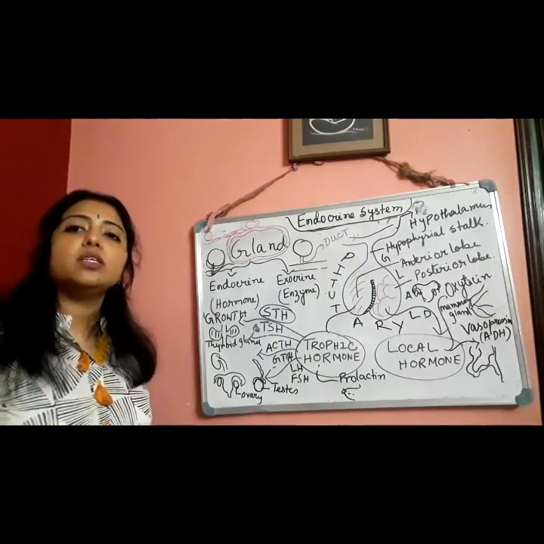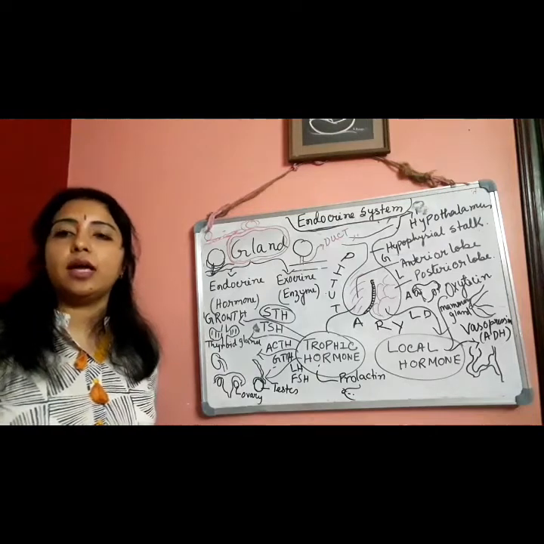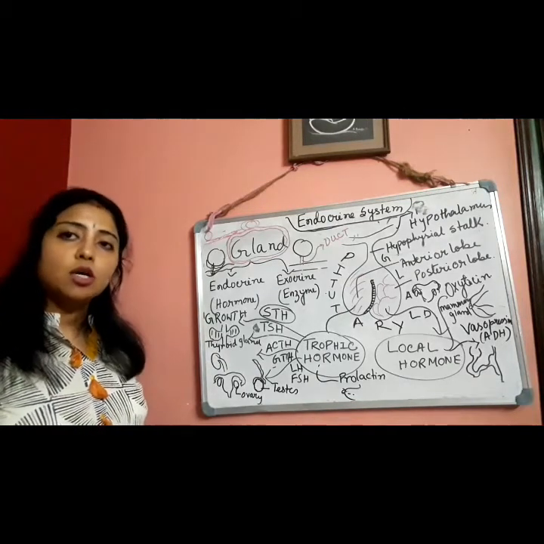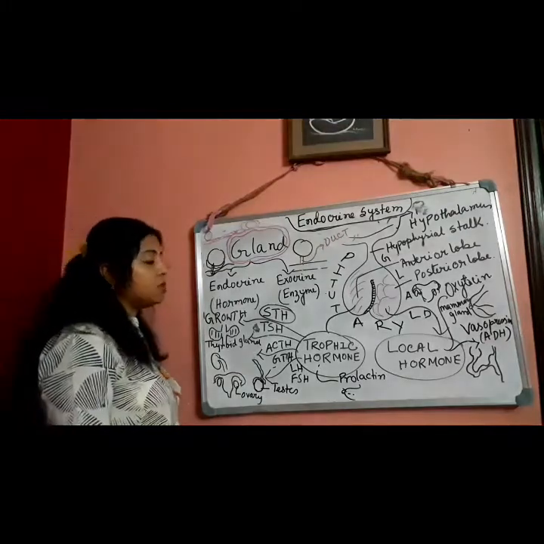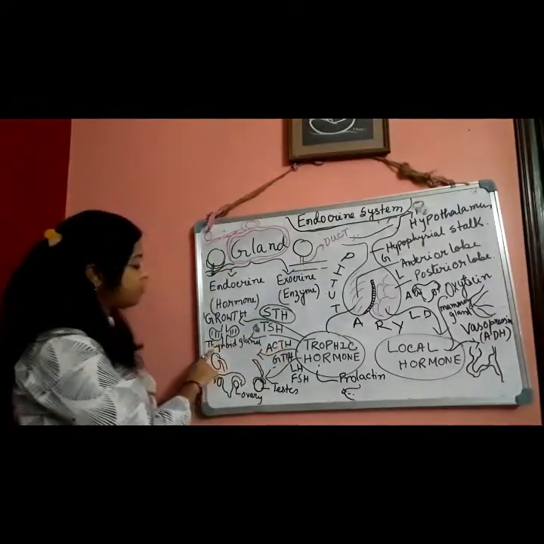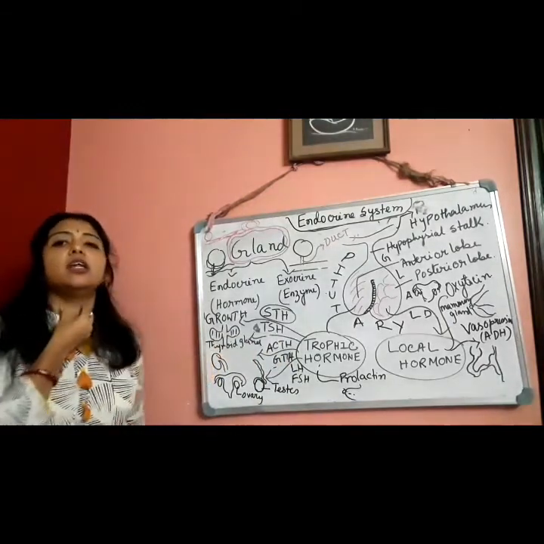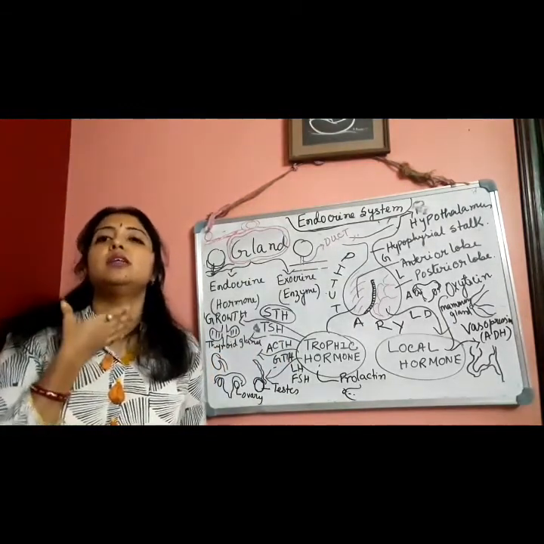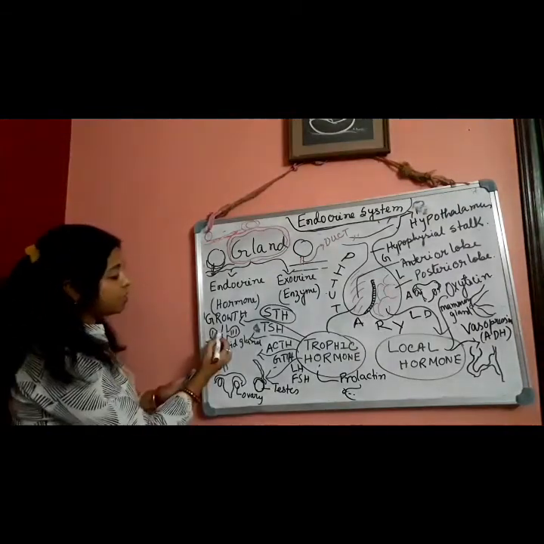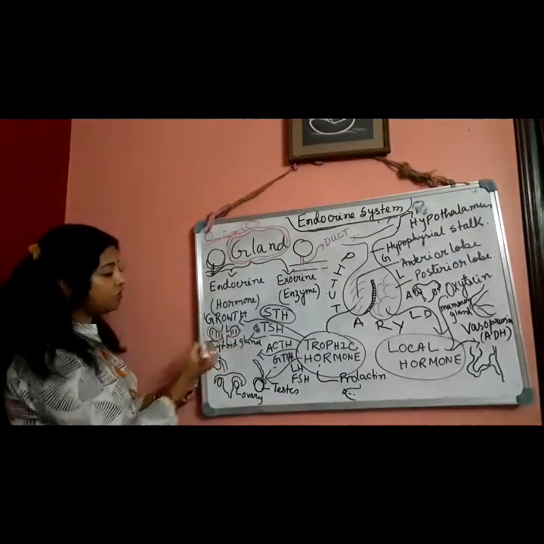The hormone secreted from the thyroid gland is known as thyroxine. So thyroxine secretion is stimulated by this TSH. Thyroid gland is present here under the larynx, under the voice box. It looks like a butterfly.